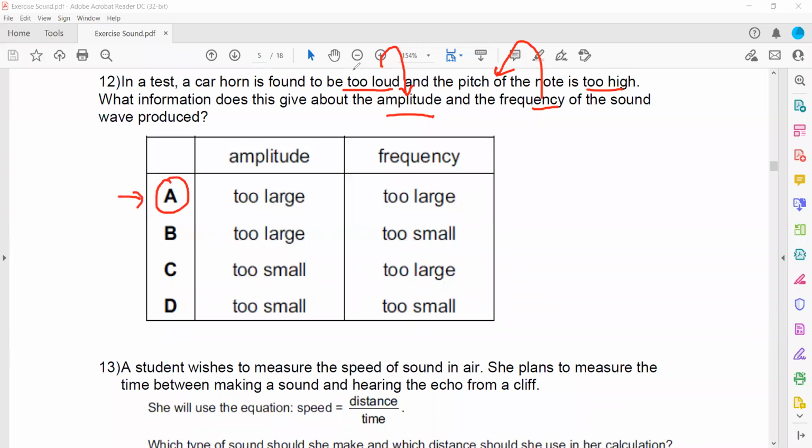So whenever we say that sound is loud, it means it has a higher amplitude. When we say sound has a high pitch, it means it has more vibrations per second, or a higher frequency.